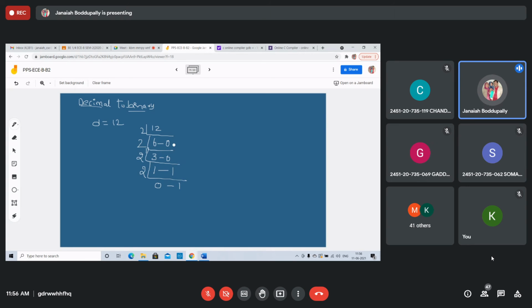So every time the digit is left shifted, and the answer is 12 equals 1 1 0 0. So the first bit we got is 0, that is shifted as the first bit. Right, students? Getting or not? Whenever you divide, 1 1 0 0, we write that bottom to top. All the digits are multiplied with powers of 10, whatever digits we got. Then you'll get the answer.